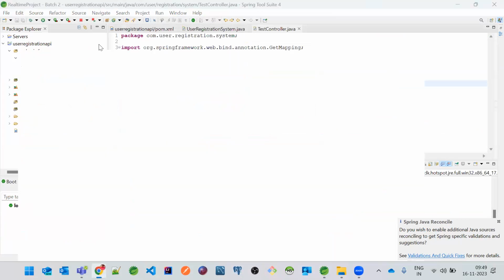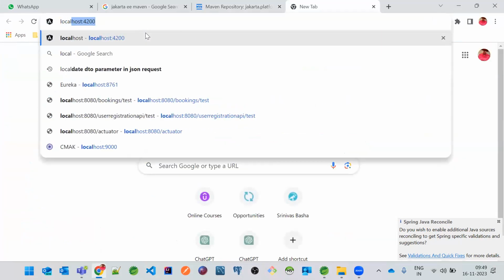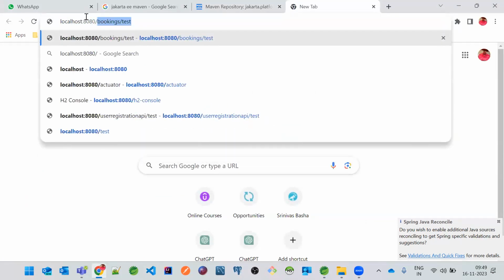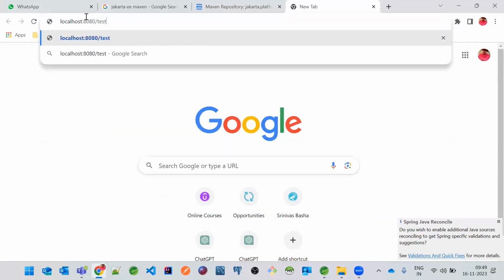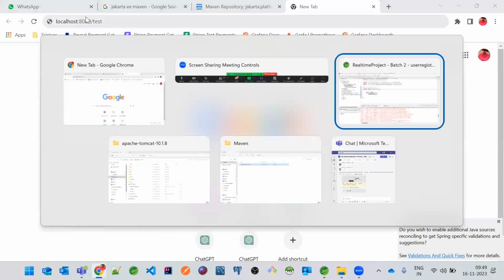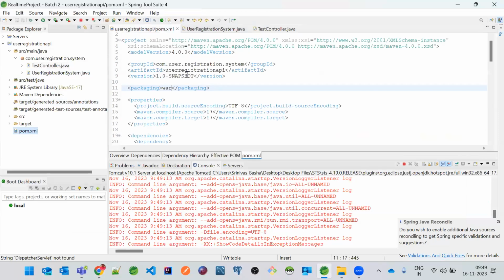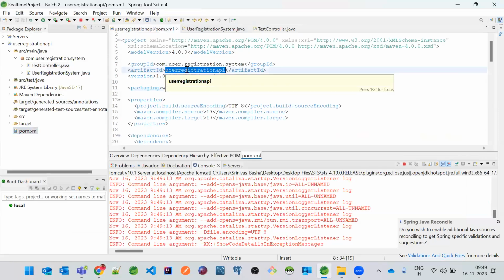So let me go to this and open the localhost:8080/. We cannot give directly the test, because since it is a Java Maven web project, if you just see this pom.xml, there is something called an artifact ID.